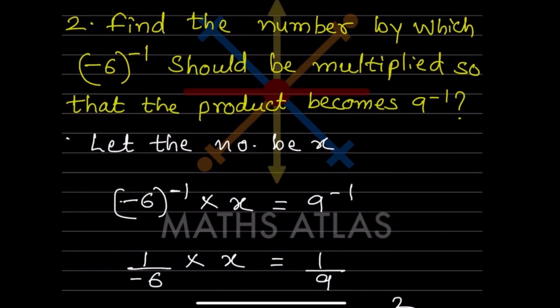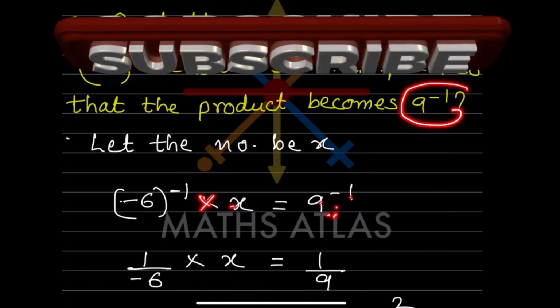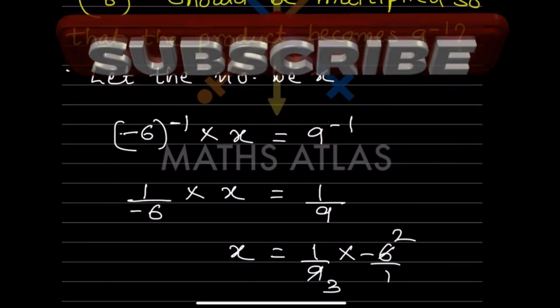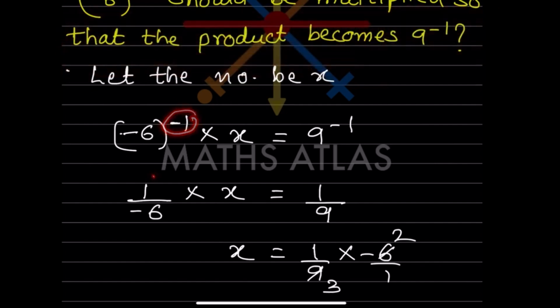Now they said find a number by which minus 6 raised to minus 1 should be multiplied so that the product becomes 9 raised to minus 1. So we don't know the number. So now let us write the number, let the number be x. So this minus 6 raised to minus 1 multiplied by x becomes, this means is equal to 9 raised to minus 1. So now this is negative, so we will make it positive. So that will be 1 by minus 6. This is the same. This again we can make positive, that will be 1 by 9.